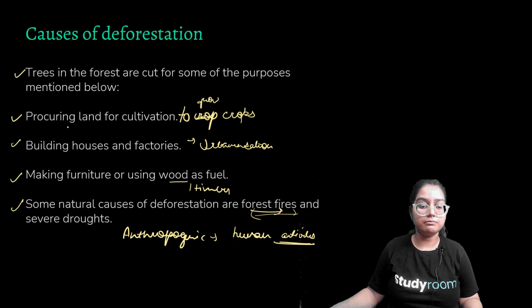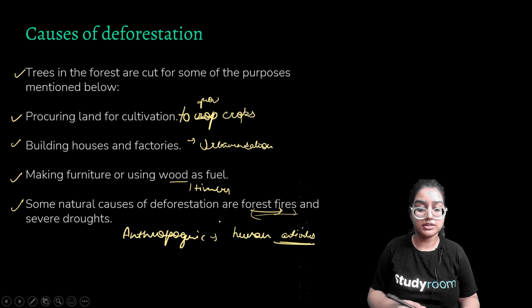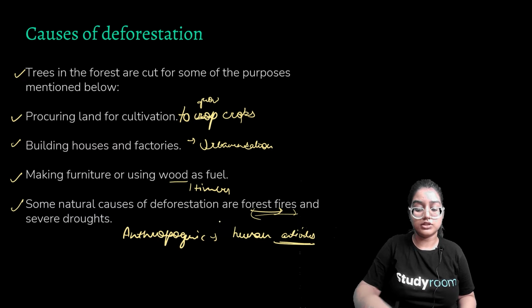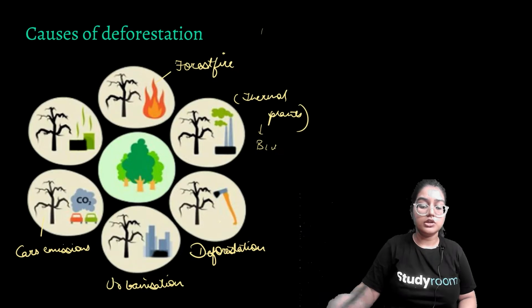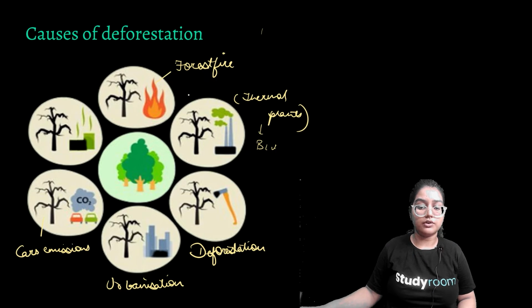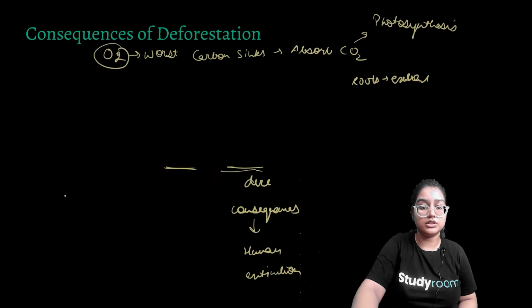Causes of deforestation: procuring land for cultivation to grow crops, building houses, factories, urbanization, making furniture. Some natural causes of deforestation are forest fires and severe drought. So these, the first, second, and third, are anthropogenic actions which are caused by human activities. And the fourth point is natural deforestation, where deforestation occurs naturally. So you can see in this picture, for example, forest fire causes deforestation, thermal plants, cutting down of trees, urbanization, car emissions, all these cause deforestation.